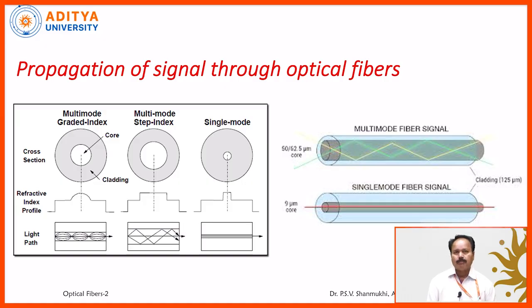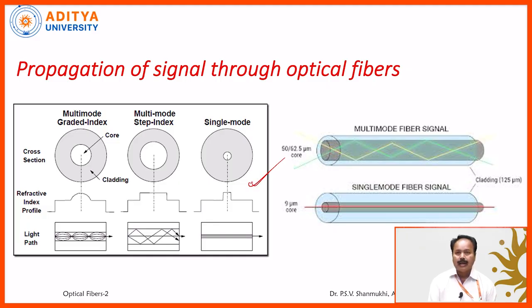Now coming to the propagation of the signal through an optical fiber. How does the signal propagate? You observe the first one. This is the single mode fiber. In case of single mode fiber, basically it is step index only. So the inner cylinder is the core, the outer cylinder is the cladding. From core to cladding, it is changing through a single step.